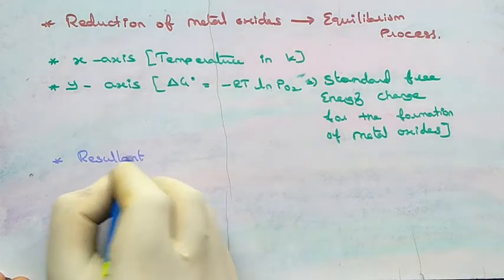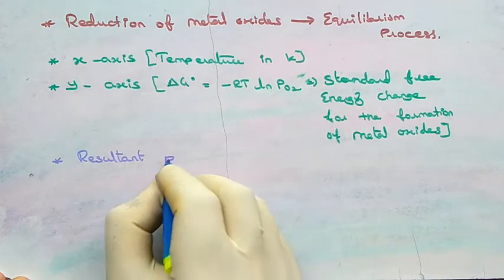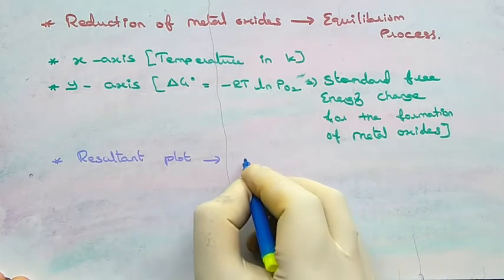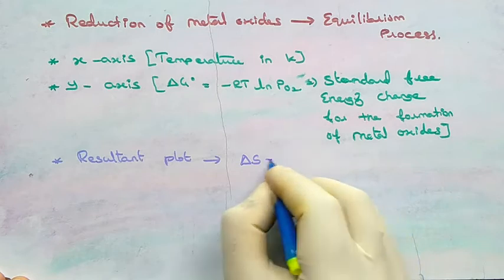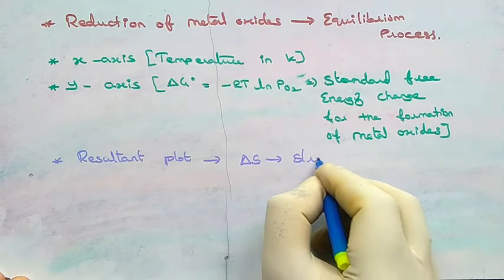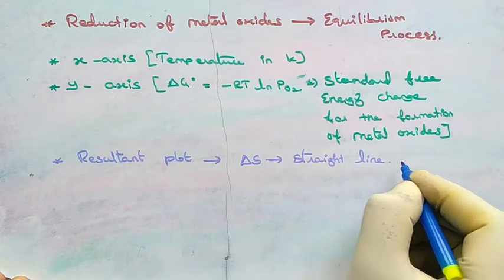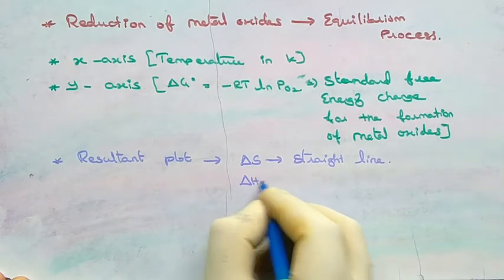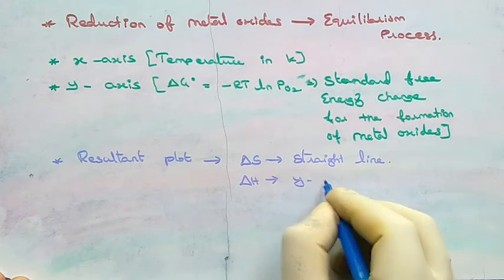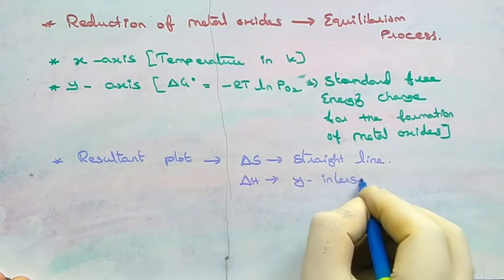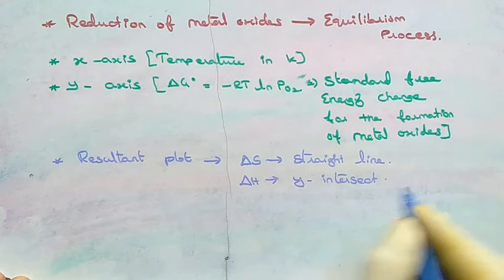In the resultant plot, delta S is a straight line. What is delta S? Delta S is entropy change. That means randomness or disorder of a system. It's a straight line. And delta H, that is enthalpy change, is y-intercept in the resultant plot.